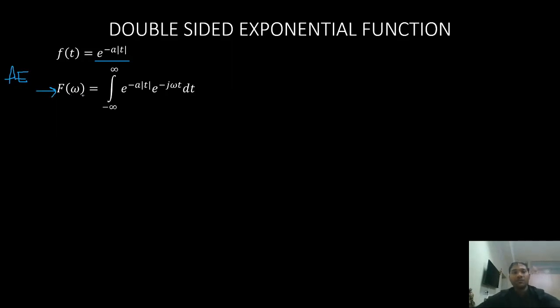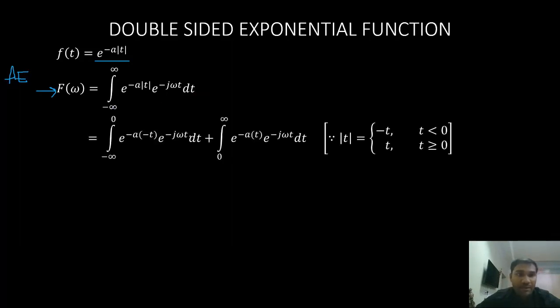F of omega is equal to integral from minus infinite to infinite f of t e power minus j omega t dt. Now we will separate this integral from minus infinite to 0 and 0 to infinity. Mod t is defined as, for t less than 0 it is minus t, and for t greater than 0 it is plus t. So in the first integral t is negative.